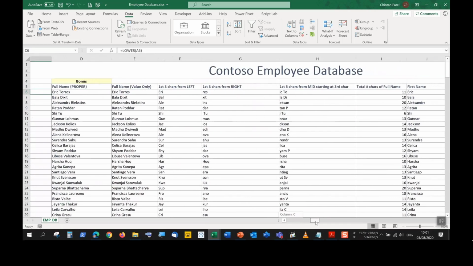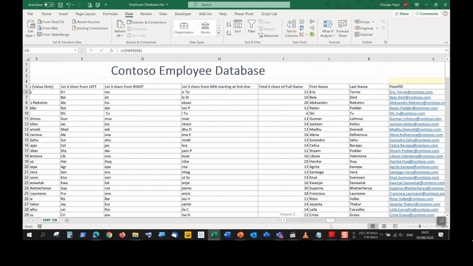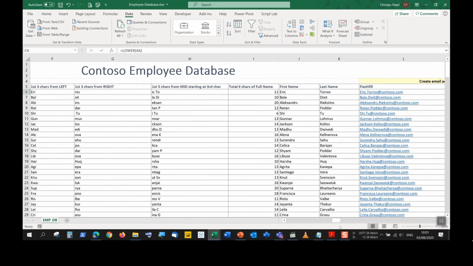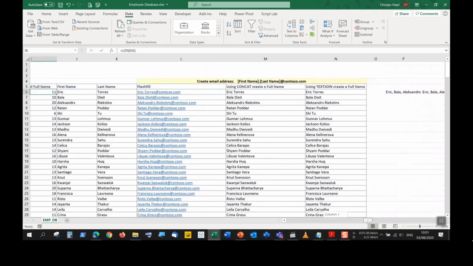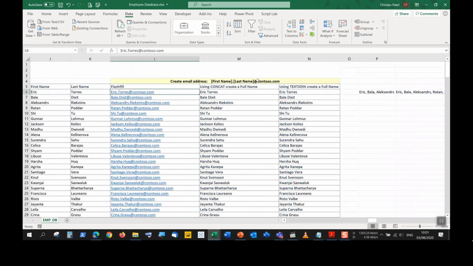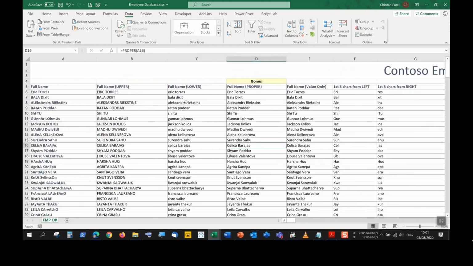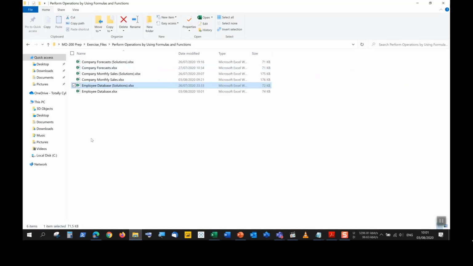Then we had to extract the left, the right, and from using the mid function also. We extracted the total number of characters with the len function. We then looked at flash fill to create an email address. And then using concat and using text join, I was able to create a full name. And then I explained as well where else text join is actually very useful. All right, so that concludes text functions. I'll save this and close it.